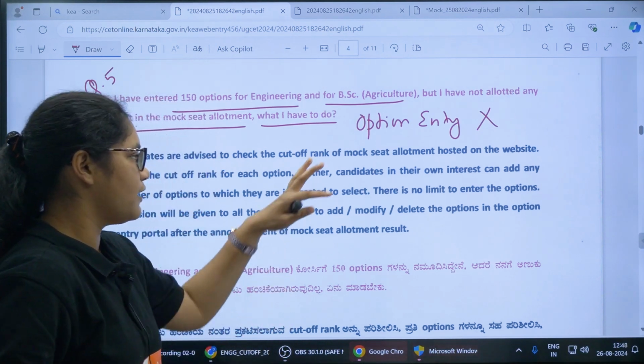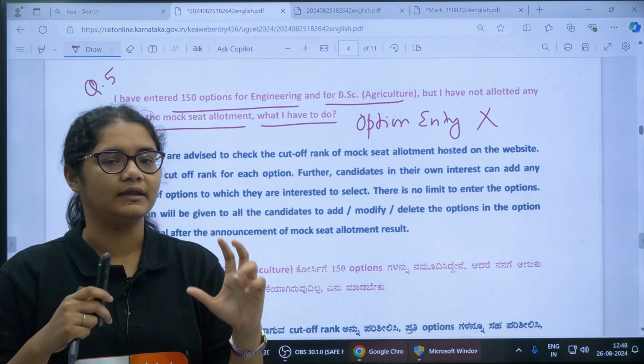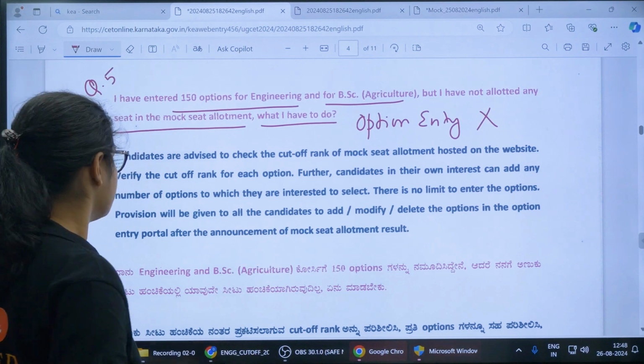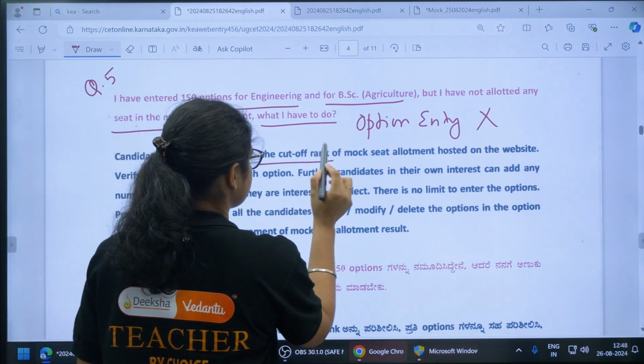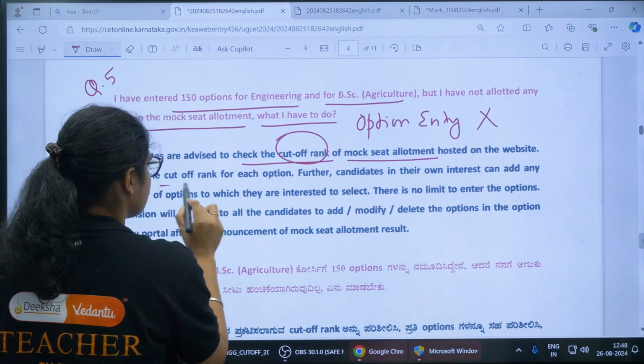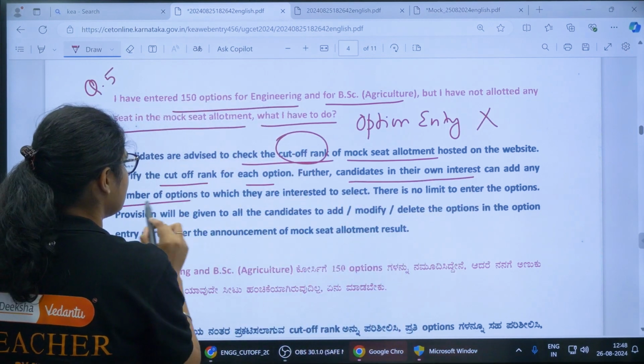So what you have to do is select those colleges and those courses where the cutoff is somewhere near your rank, and you have to add more options. You can see here, candidates are advised to check the cutoff rank of the mock seat allotment and verify the cutoff for each option.